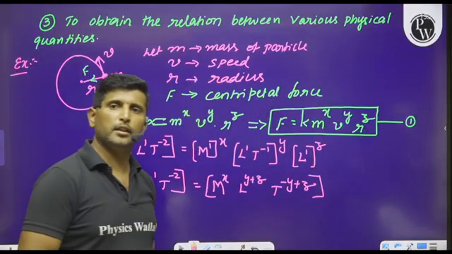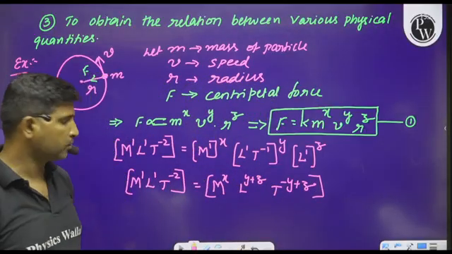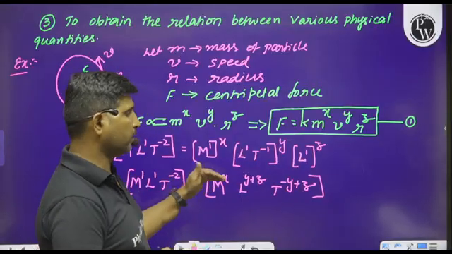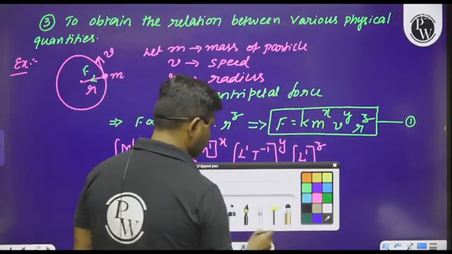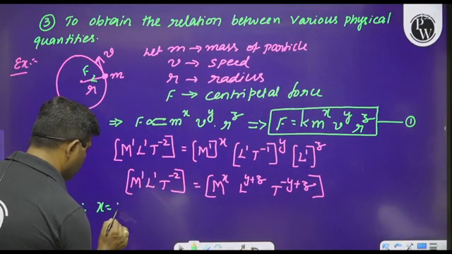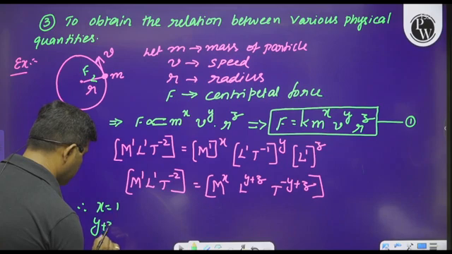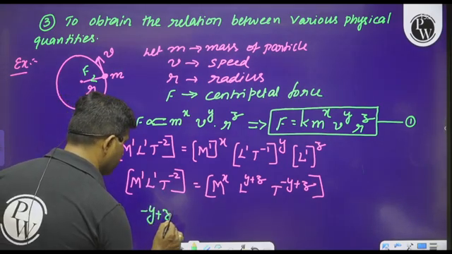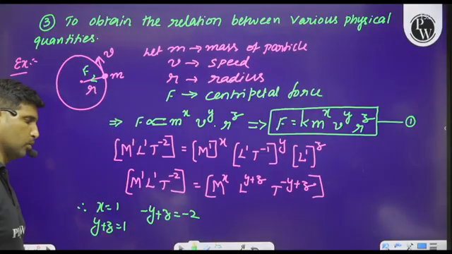Now applying the principle of homogeneity, that is, when the bases are same, the powers must be same, is it clear? Therefore we can say that x will become 1, y plus z is equal to 1, minus y is equal to minus 2.